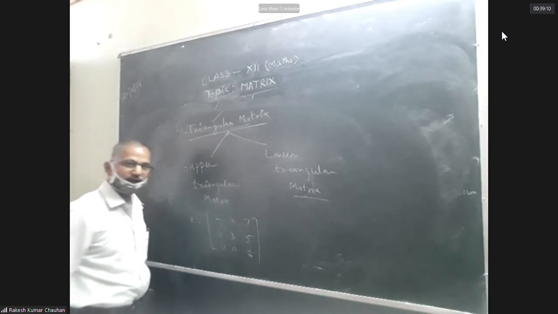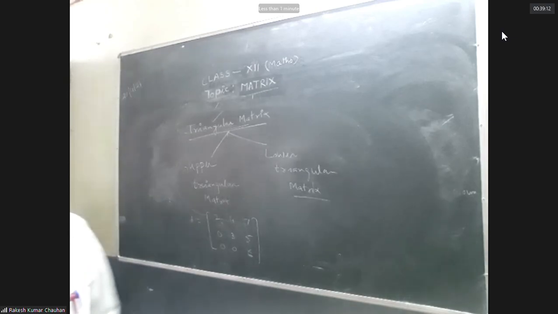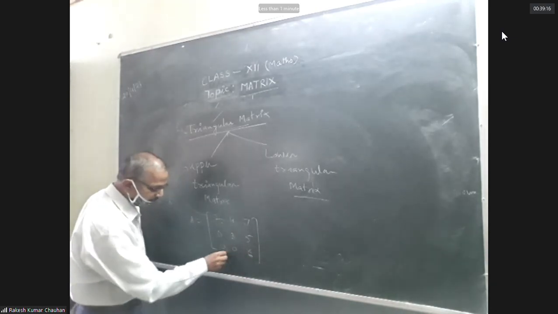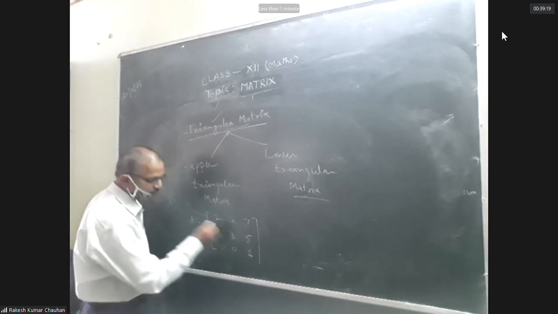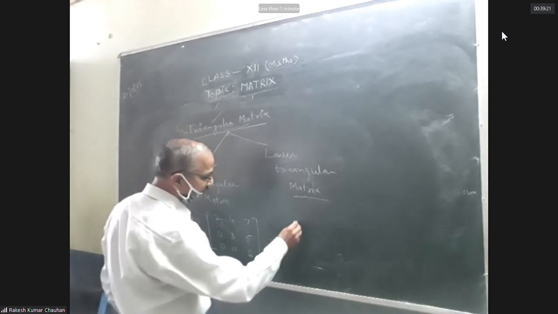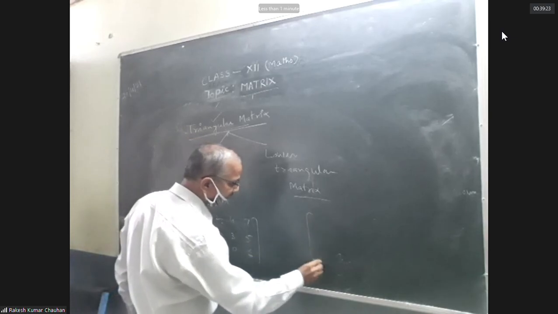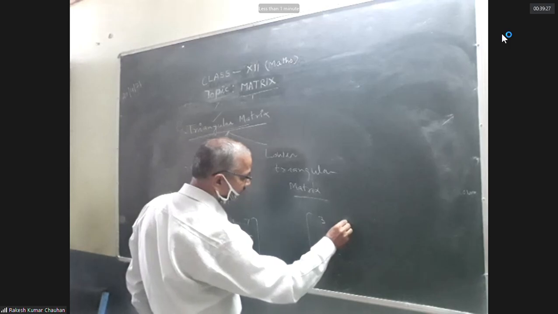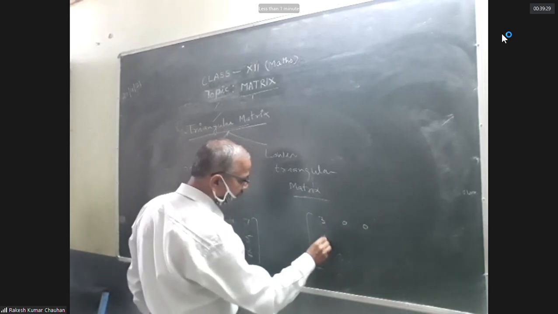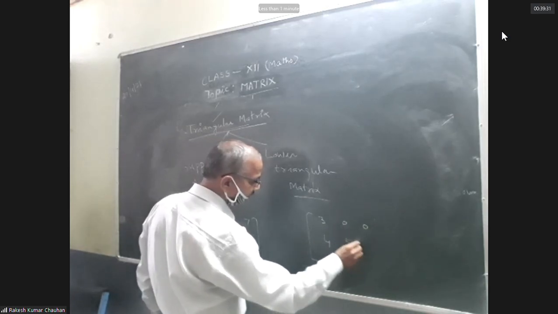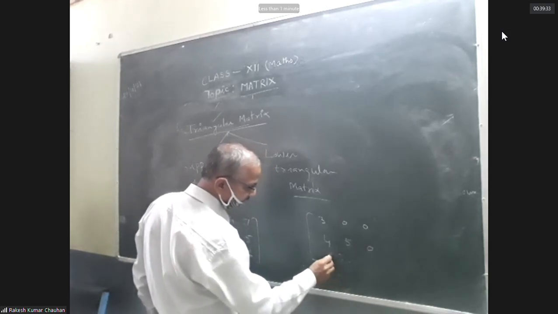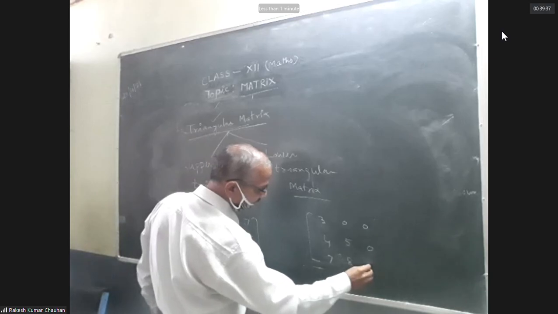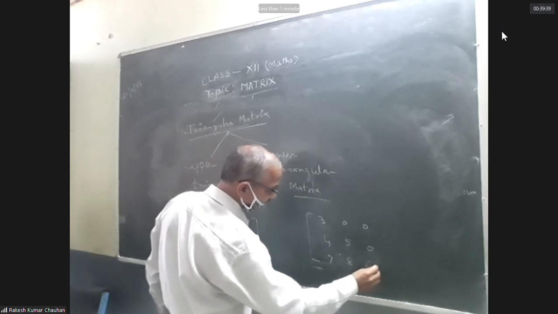A square matrix is said to be upper triangular if all the elements below the principal diagonal are zero. And its matrix is like that: 3, 0, 0, 4, 5, 0, 3, 7, 8, 6.